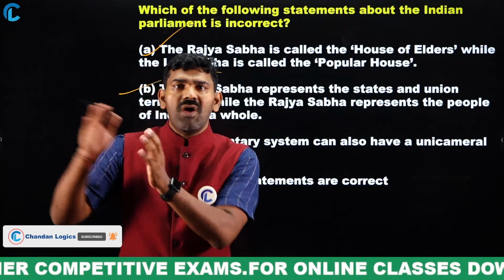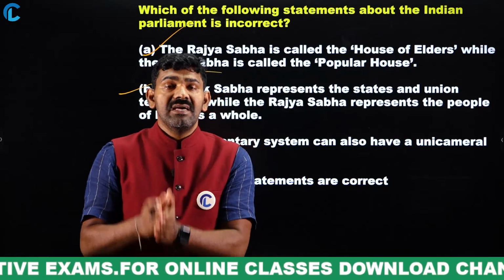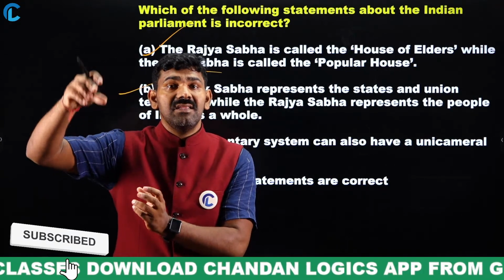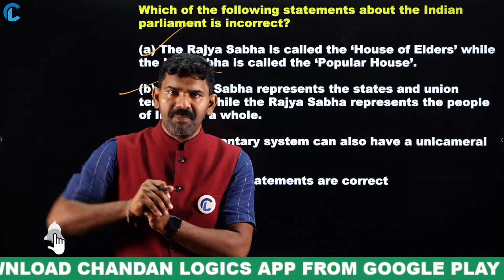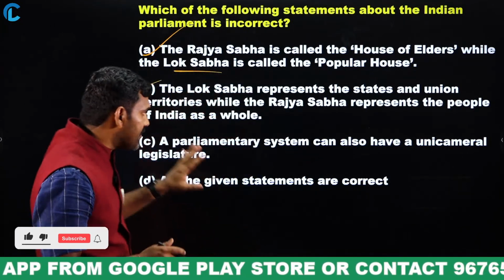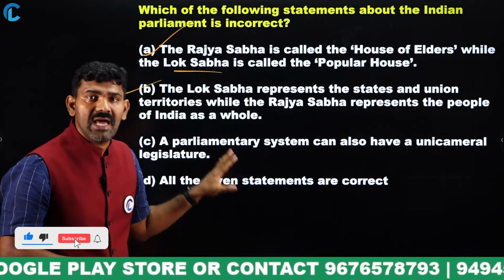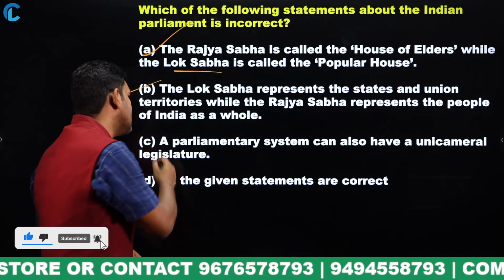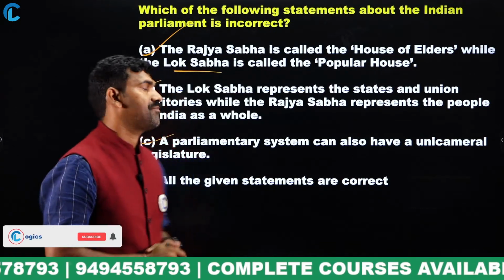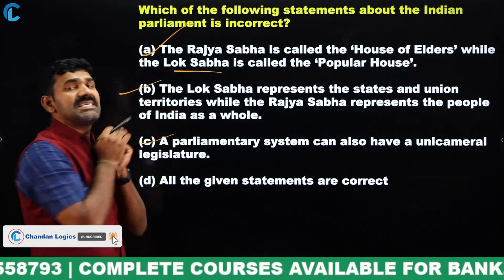But there are some small countries like Sweden which have been ruling themselves for a long period of time, and they have a unicameral legislature. So definitely there are countries which have a unicameral legislature. So this is also a right one: a parliamentary system with unicameral legislature. But where is the problem with the second statement?